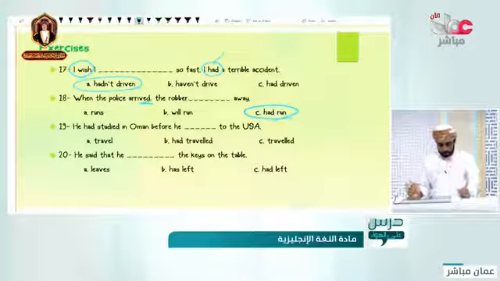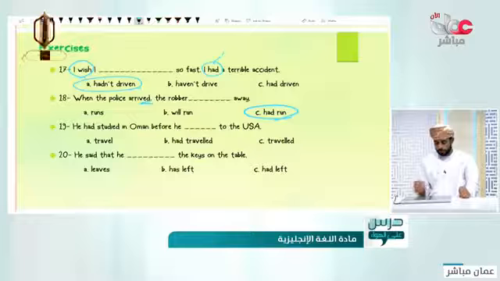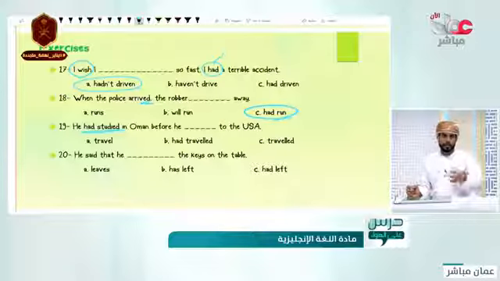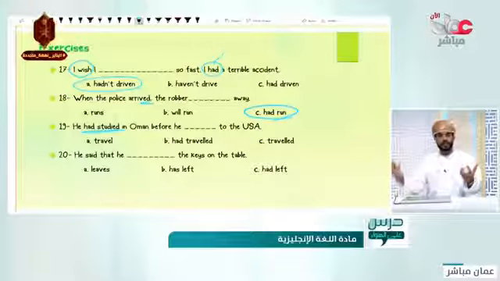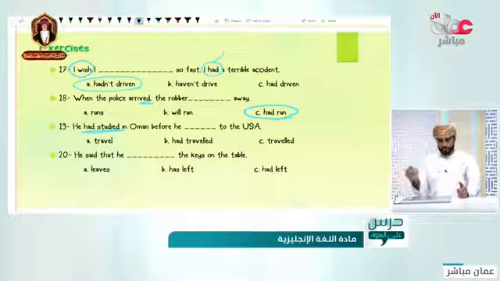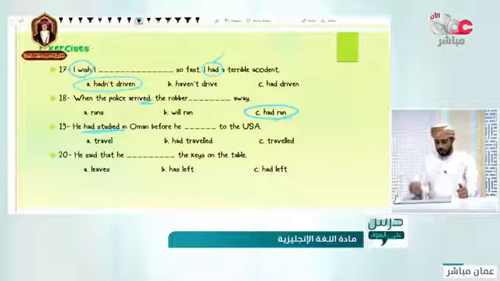Good. And 19 says he had studied in Oman before he to the USA. Travel, had traveled, or troubled. See in here, we have the past perfect. He had. This is the thing that he had done something. What is the other part supposed to have? Yes, the past simple. Which one of them is the past simple?